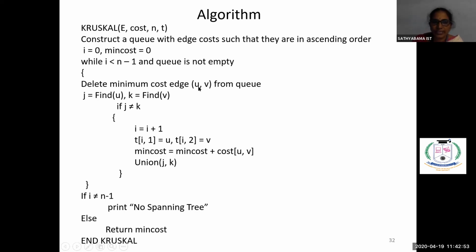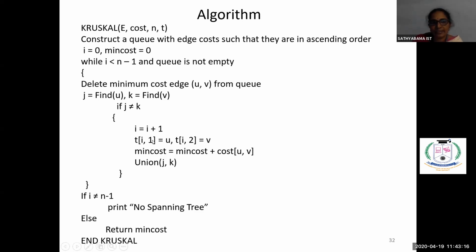Delete the minimum cost edge u comma v from the q. Take the minimum cost edge, and j is find of u, k is find of v. Find is a function which finds whether they form a set or not. Now, if j is not equal to k, then I is I plus 1, because this is the first edge we are including in the solution. So T is the solution set.